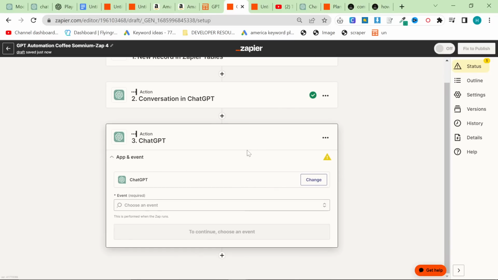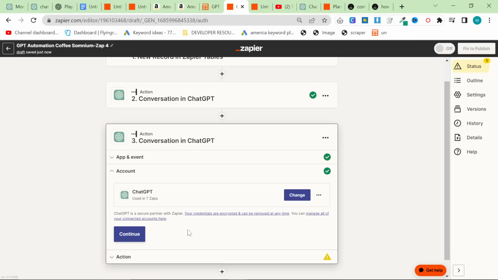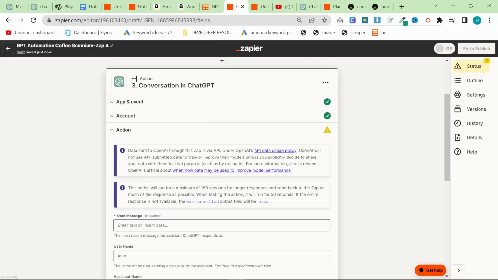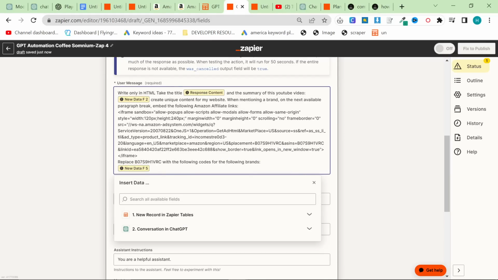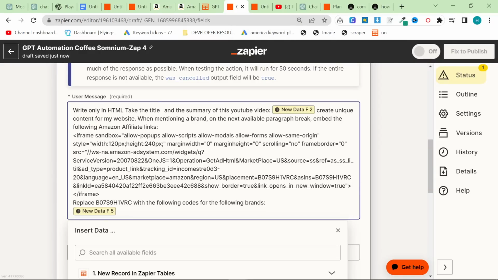Now what we want to do is start actually writing the content. So again, we want to choose conversation, press continue. Now this is going to seem a little bit complicated, but I'm going to read through all of this with you guys. So write only in HTML. Take the title. So the title will change this.